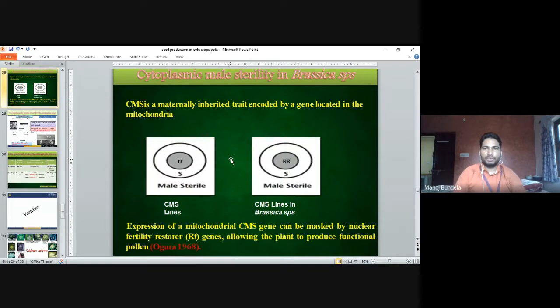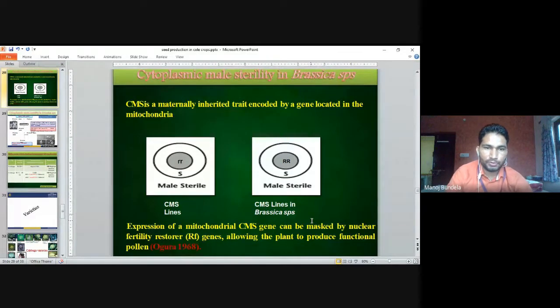Cytoplasmic male sterility in Brassica species. Cytoplasmic male sterility is a maternally inherited trait encoded by a gene located in the mitochondria. So these are the male sterile lines, small rr and capital RR. So the CMS line, the cytoplasmic male sterile line, in Brassica species.